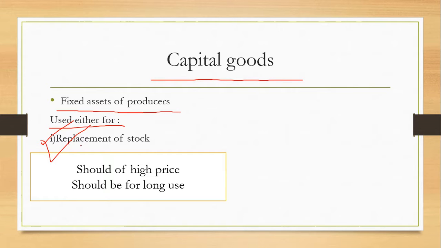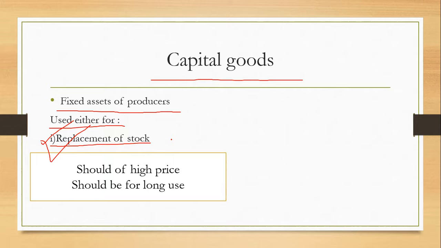Another use is adding new stock. For example, you already have so many machines to produce goods, and you add one more machine. That is adding new stock.